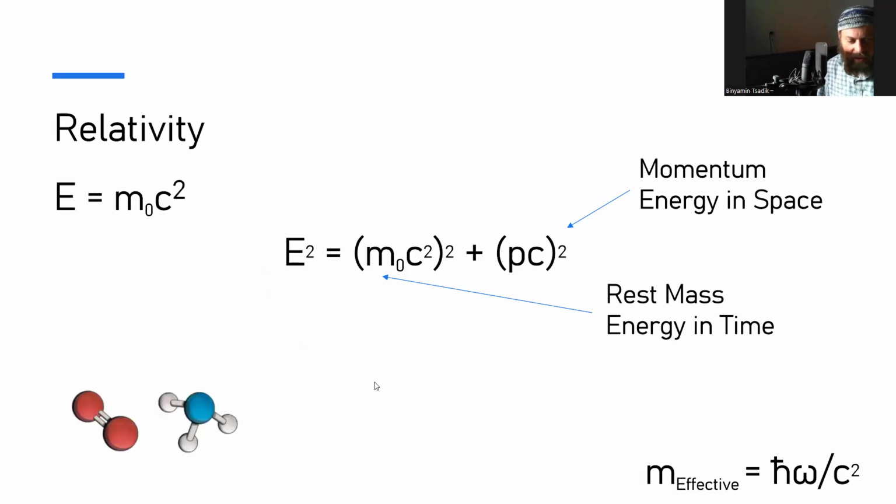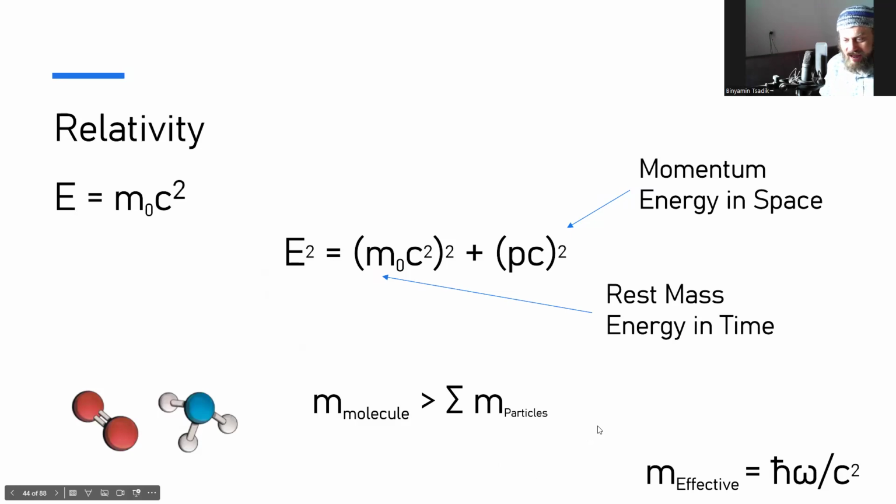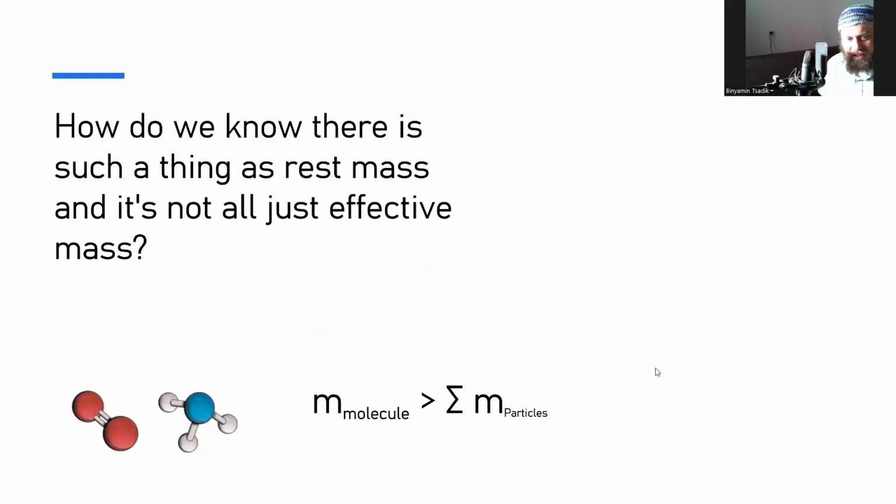Okay, so let's talk about these particles. These particles also have a rest mass, but they also have an effective mass. The rest mass of the molecule is greater than the total of the rest mass of all of the particles. So what's going on? Why is the rest mass of the molecule greater than the rest mass of all of the constituent particles? Well, there's binding energy. There's extra energy there, and that we take and contribute to the rest mass. We add that to the rest mass. So really, rest mass seems to all just be an effective mass, right? How do we know there is such a thing as rest mass? And it's all not just effective mass.